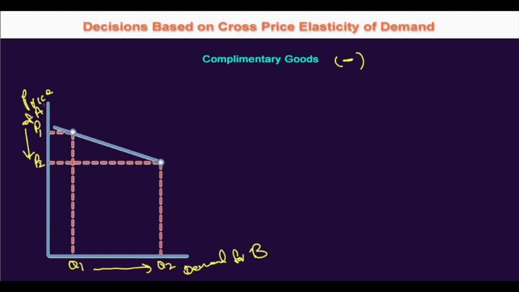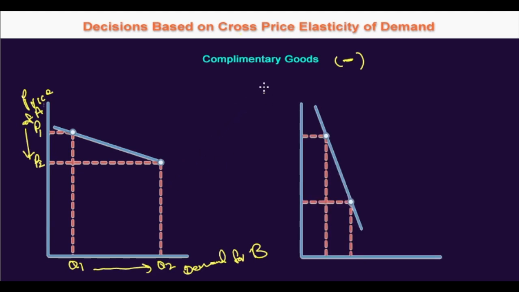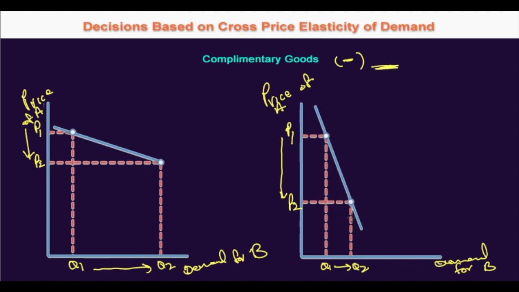So likewise in a weak complement, if you look at it, this is the price of A and the demand for B, with P1, P2 and Q1 and Q2. A larger drop in price from P1 to P2 causes only a small rise in the demand for B. So this shows a weak complement. Nevertheless, there will be a negative sign. In a strong complementary good, you will find that the coefficient has a much larger value than that of a weak complement.